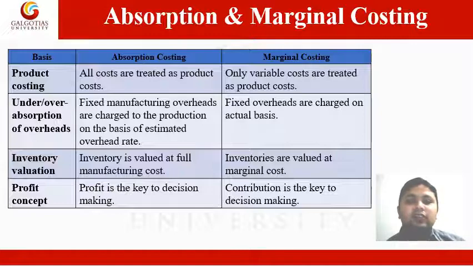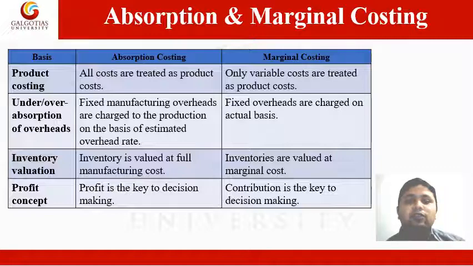Second is under or over absorption of overheads. In absorption costing, fixed manufacturing overheads are charged to the production on the basis of estimated overhead rate and therefore some over or under absorption of overhead is normally found. While in variable costing, the fixed overheads are charged on actual basis and hence no under or over absorption arises.